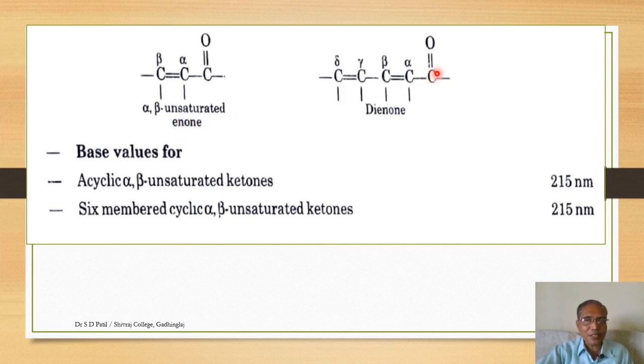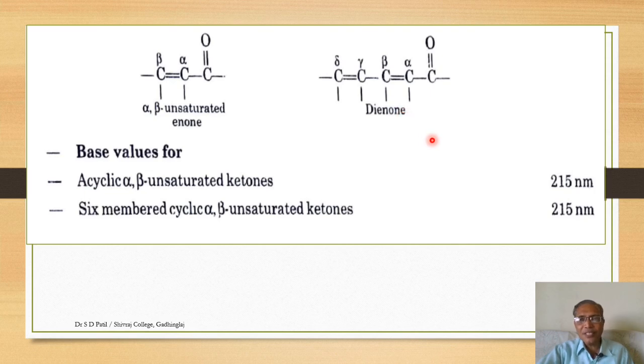Let us consider this structure. So this is the carbonyl group. There are 4 carbons: alpha, beta, gamma and delta. There are 2 double bonds in conjugation. One double bond is present between alpha and beta, the other is present between gamma and delta. So it is a dienone.